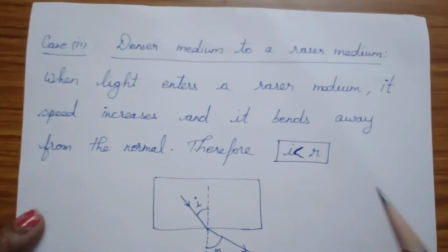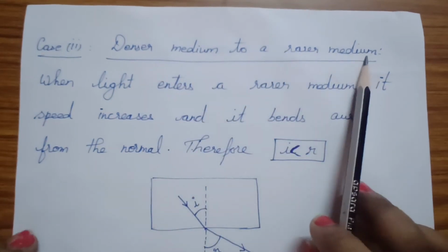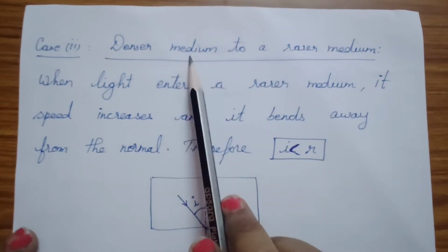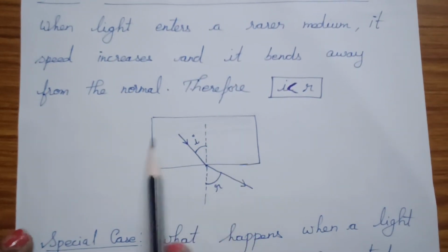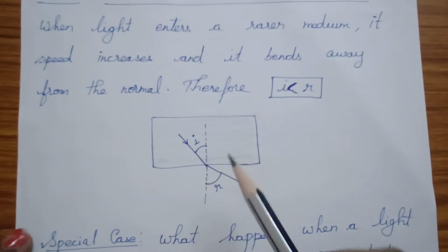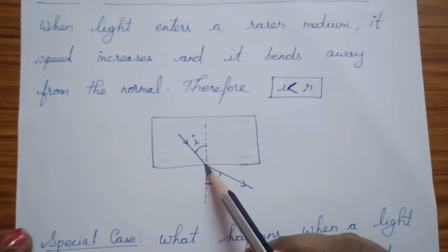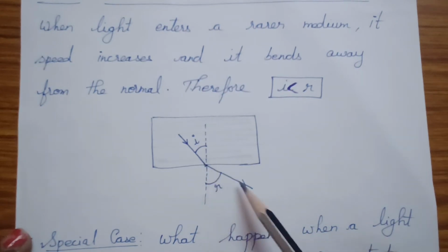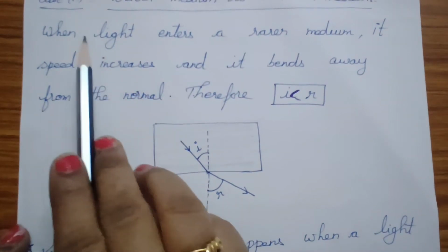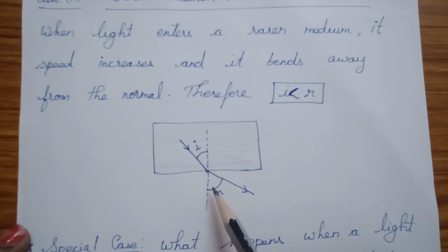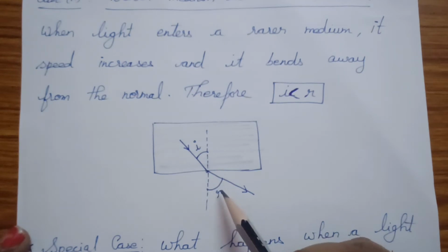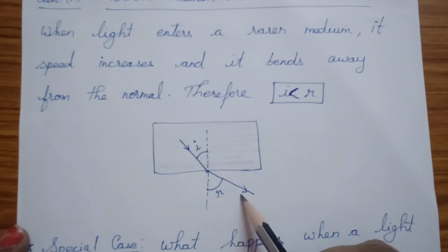The second case is when light enters from denser medium to rarer medium. See, this is your glass slab, this is the denser medium. This is your incident ray, this is the point of incidence. From the denser medium, it enters the rarer medium. So when light enters the rarer medium, what happens to the speed? It comes to the constant speed, 3 into 10 to the power of 8. So the speed will increase and it bends away from the normal. The light rays bend away from the normal.